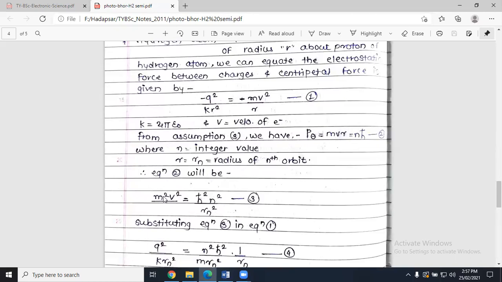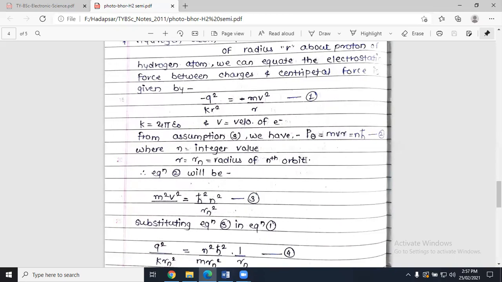Squaring, we get m squared v squared, which equals n squared into h cross squared, divided by the radius r n, because we are considering the atom in the nth orbit.